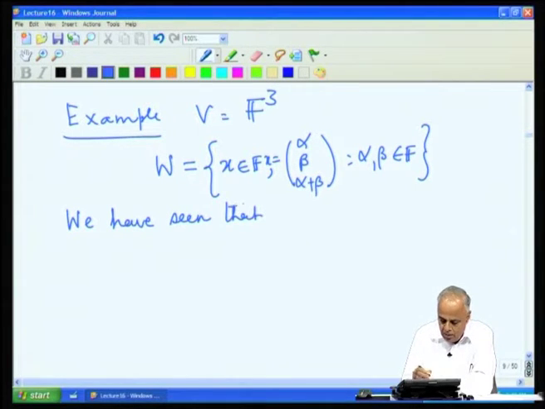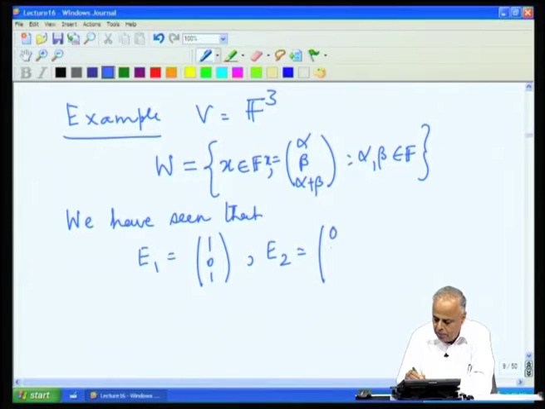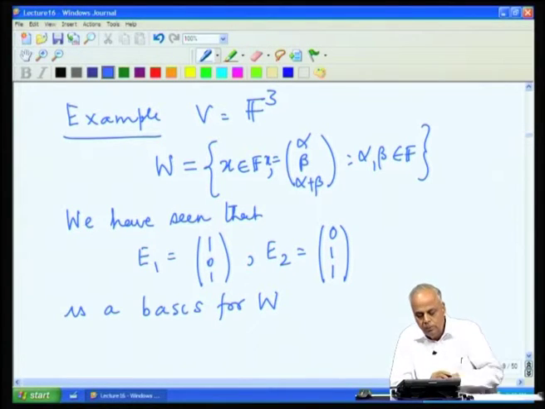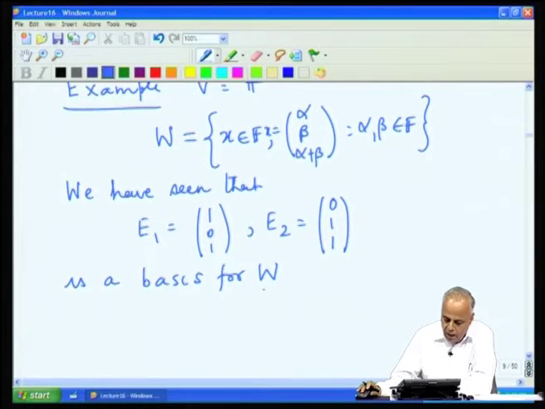We have already seen that E1 equal to (1, 0, 1), by taking alpha equal to 1 and beta equal to 0, and E2 by taking alpha equal to 0 and beta equal to 1, is a basis for W. This is a basis for W because it is obviously linearly independent, and every vector in W is alpha times E1 plus beta times E2 for suitable alpha and beta.